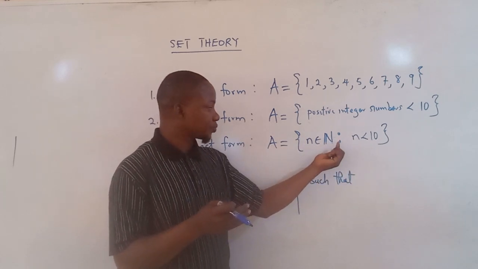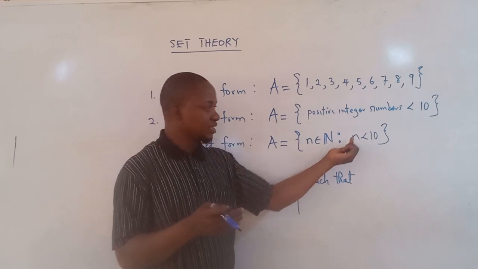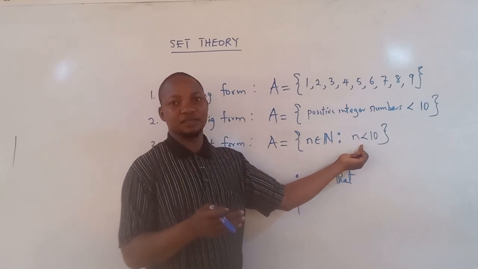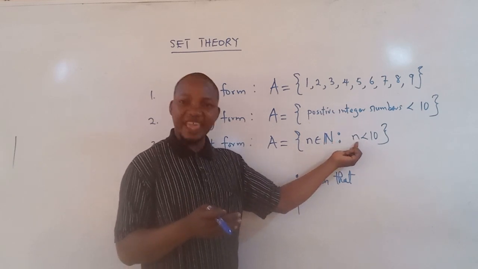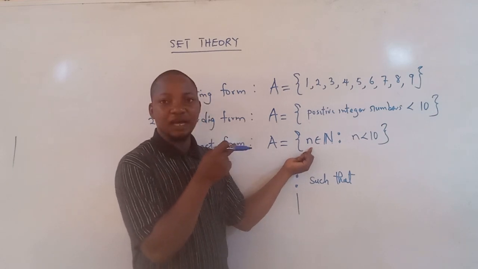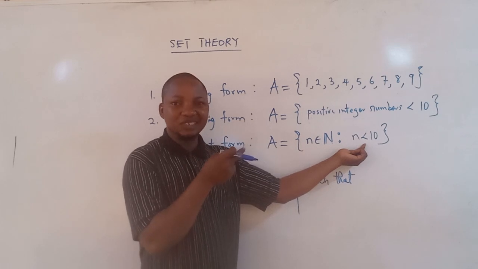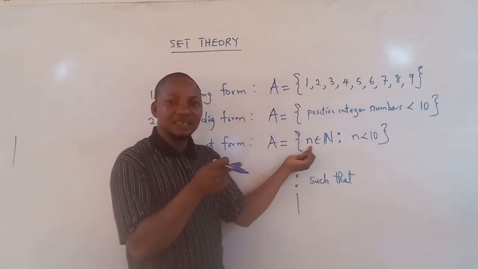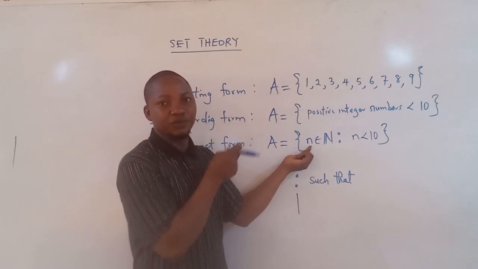So the element, such that the property. In this case, the property will be the property of n, because n is the element of the set. Any property that will be here must link with the symbol or the letters we have used here.